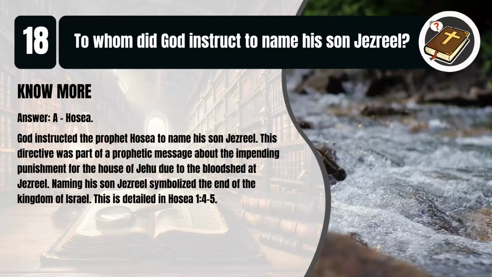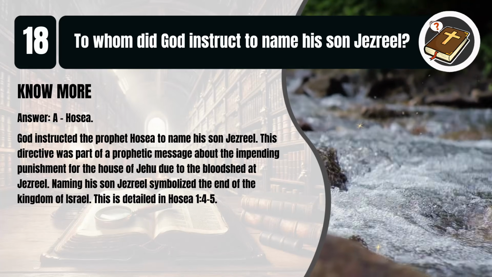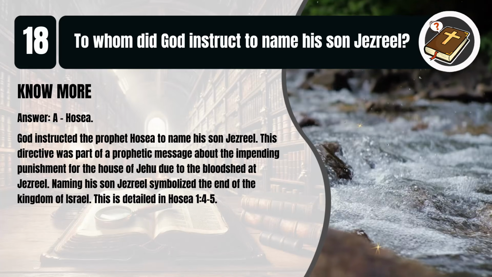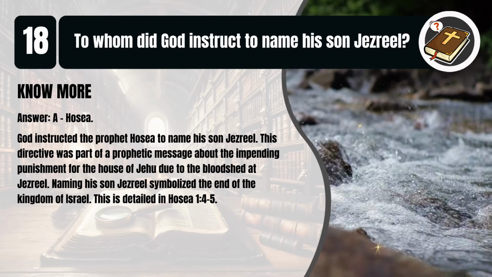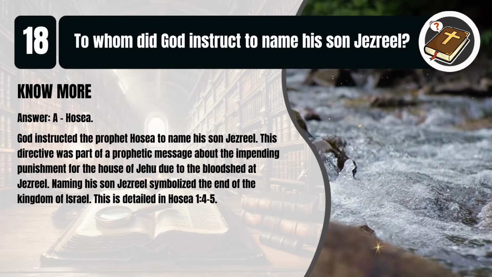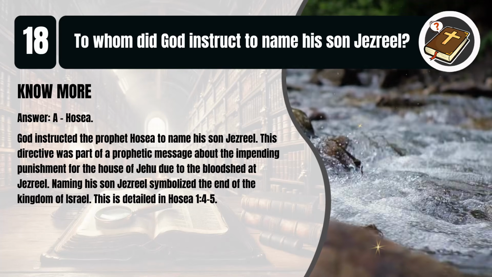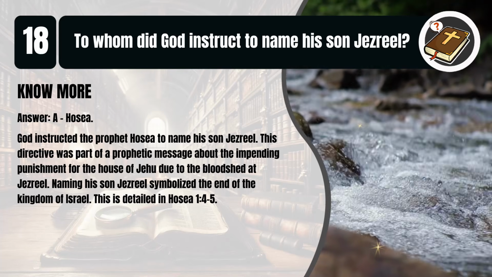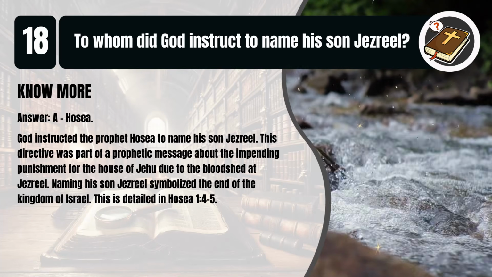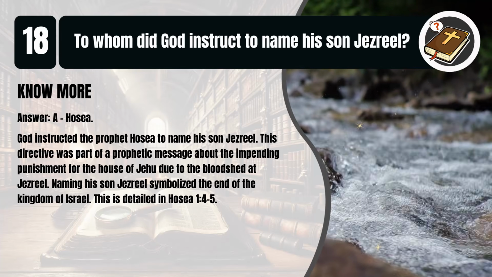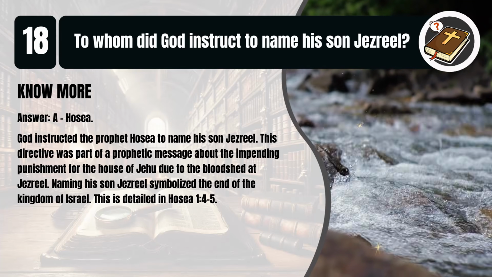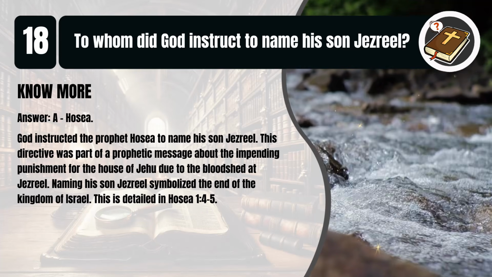That's A, Hosea. God instructed the prophet Hosea to name his son Jezreel. This directive was part of a prophetic message about the impending punishment for the house of Jehu due to the bloodshed at Jezreel. Naming his son Jezreel symbolized the end of the kingdom of Israel. This is detailed in Hosea, chapter 1, verses 4 to 5.